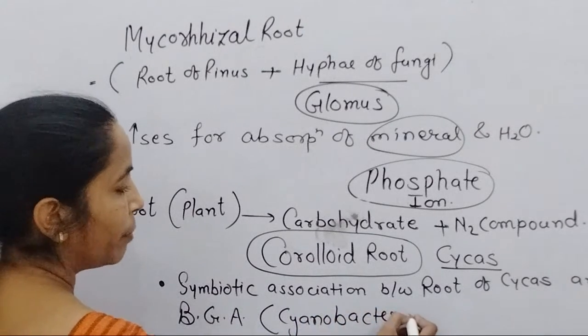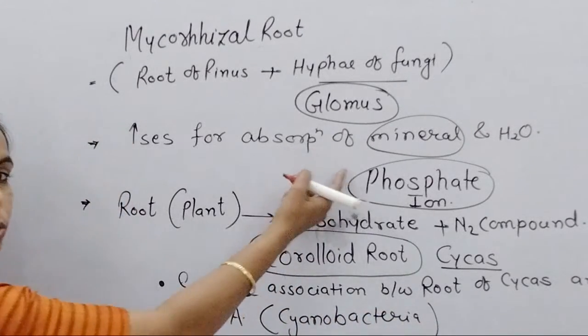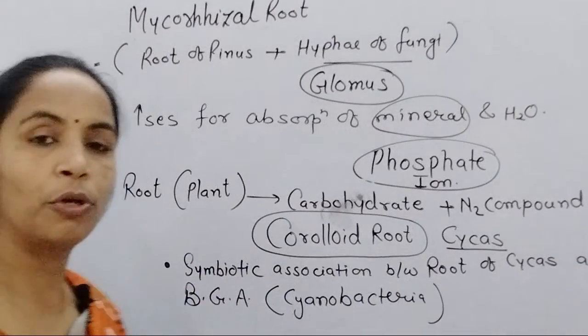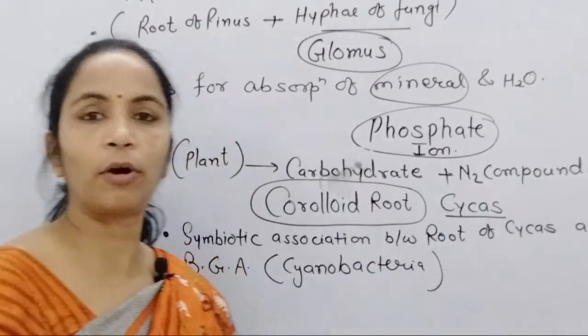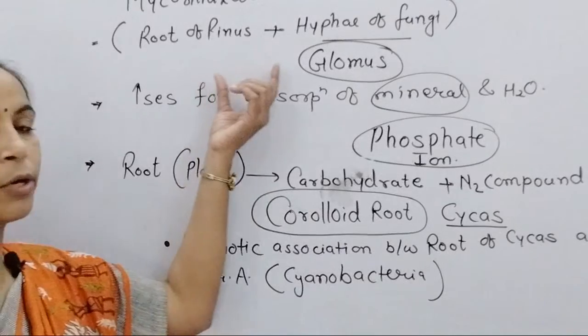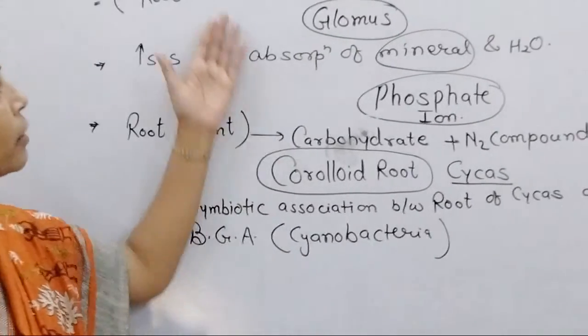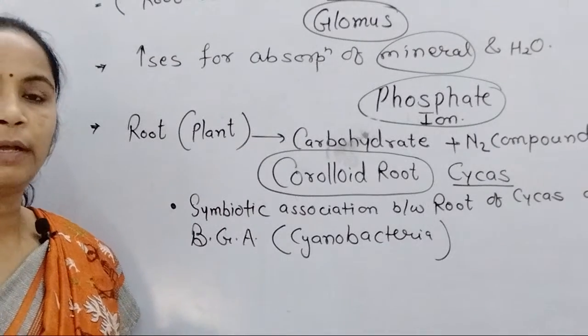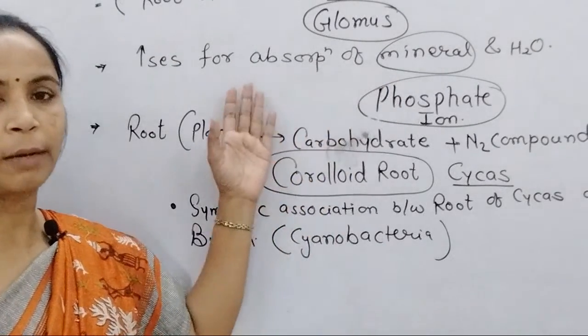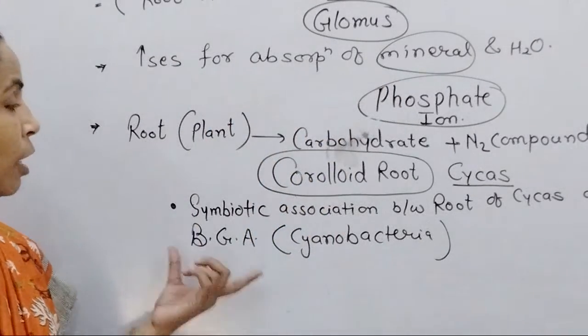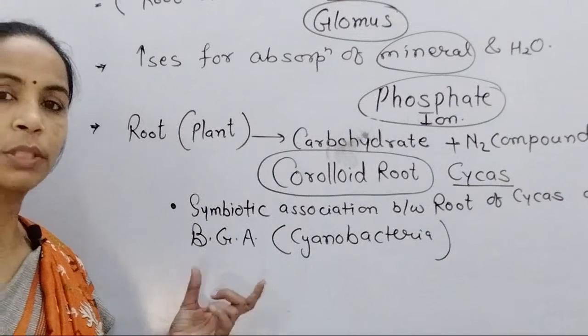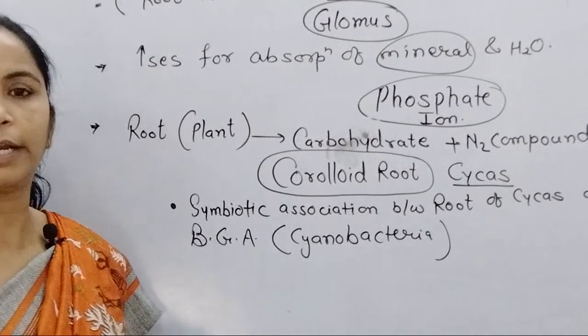So this you remember here, the symbiotic association. This kind of question you also prepared when you prepared for the NEET: the symbiotic association in which both the partners are eukaryote, that is a mycorrhizal association. The fungi is also eukaryote and the plant is also eukaryote. Then a symbiotic association between a prokaryote and a eukaryote.